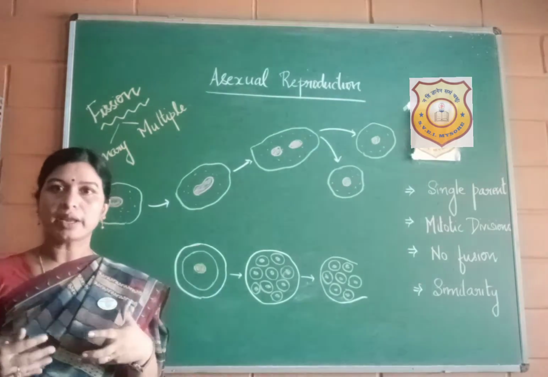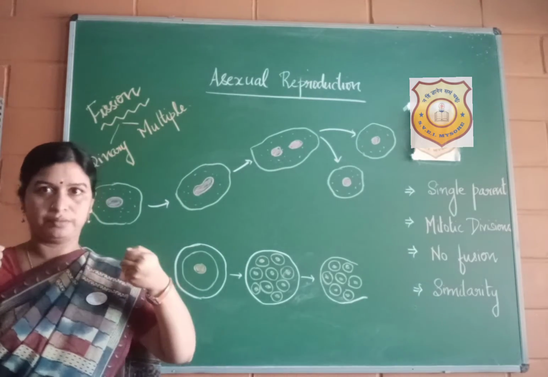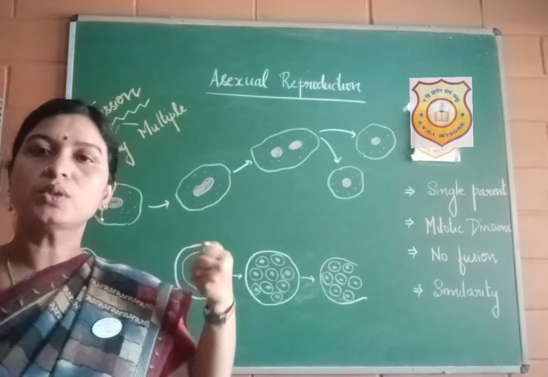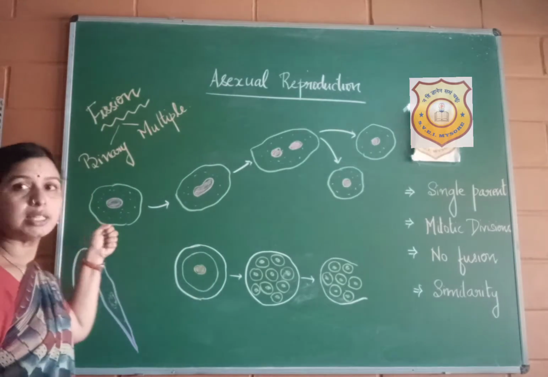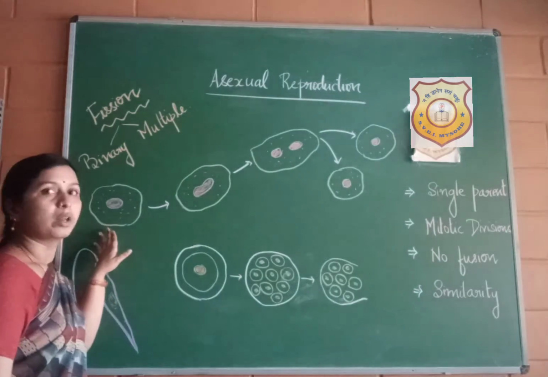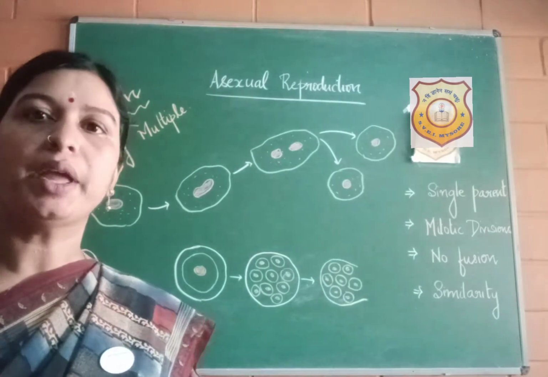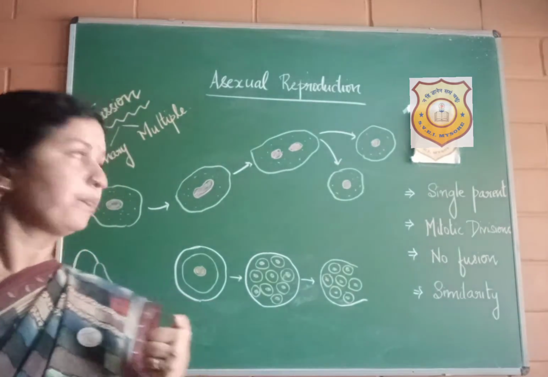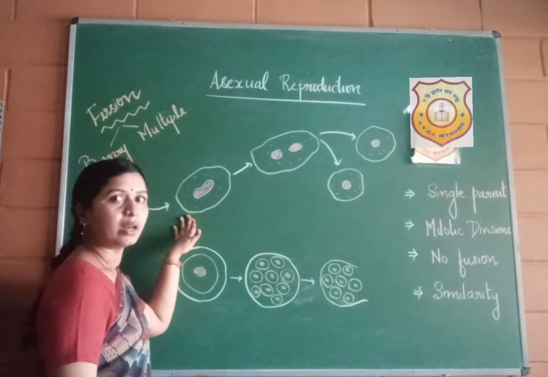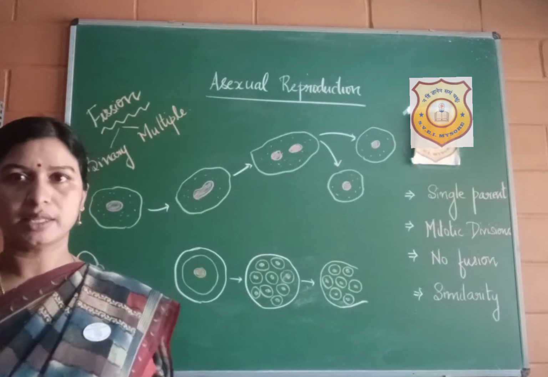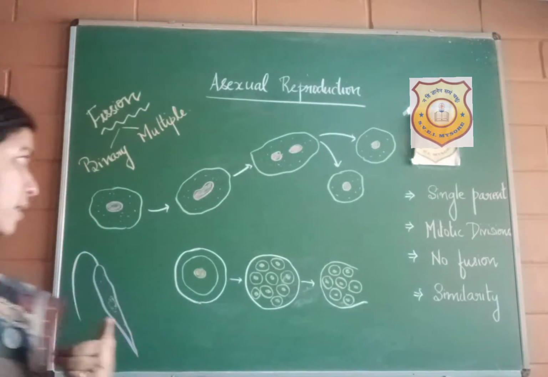When I say elongate, it becomes stretched, just like when we take a rubber band and stretch it. In the same way, after a certain period of time, the organism, which is made up of a single cell, stops growing and elongates. When it elongates, the nucleus as well as the cytoplasm also gets elongated.